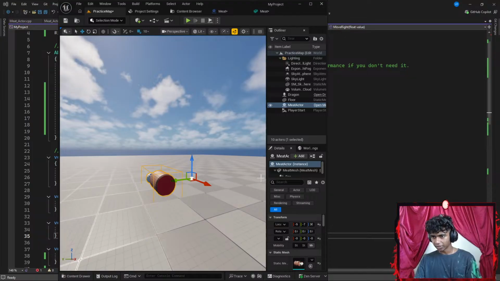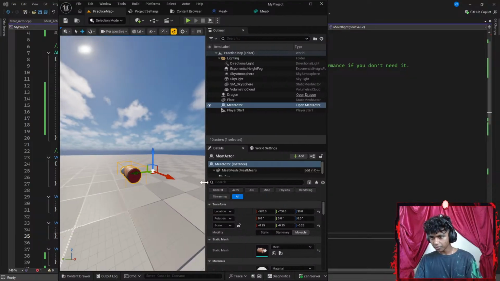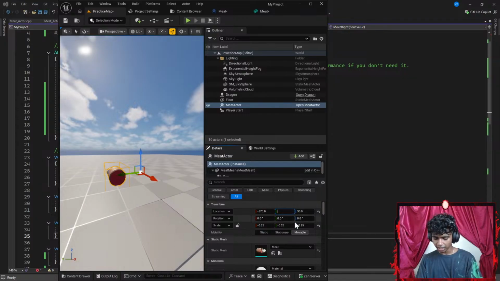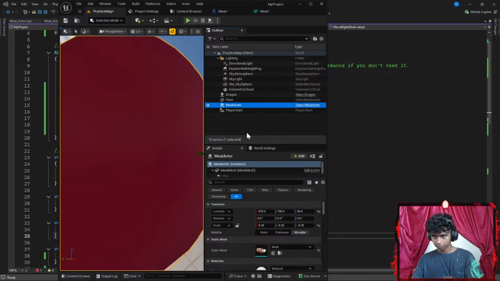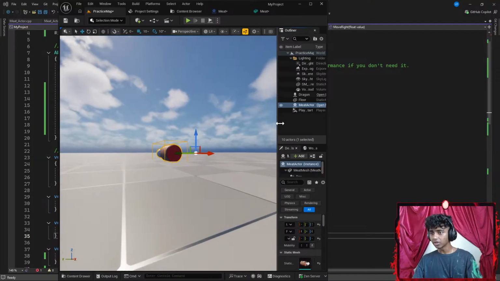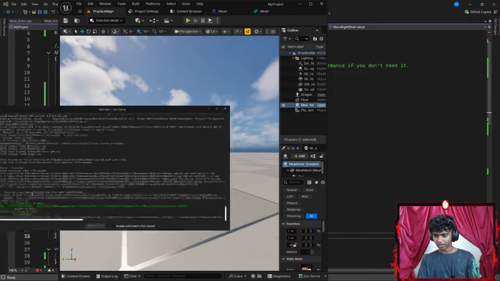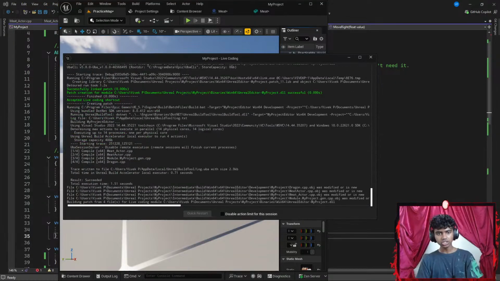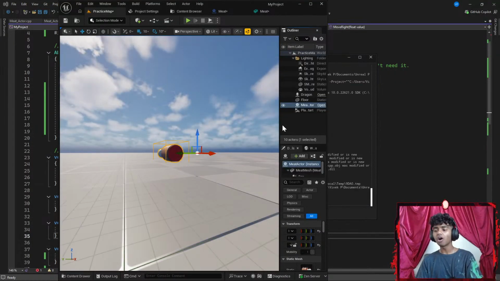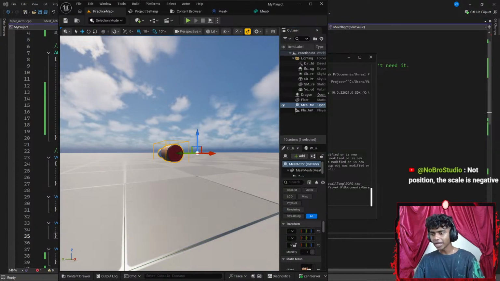Wait, let me get my position from here. There, that is a negative position. Let me change that to something like positive 700. Let's go ahead and delete the negative. Go with something like 700. Excuse me, guys. There we go. Okay, perfect. Let's go ahead and get this out here now. Now, if I hit Control Alt F11 real quick, let's see if my collision works. Not position. The scale is negative. Oh, I actually forgot that. Let me fix my scale.